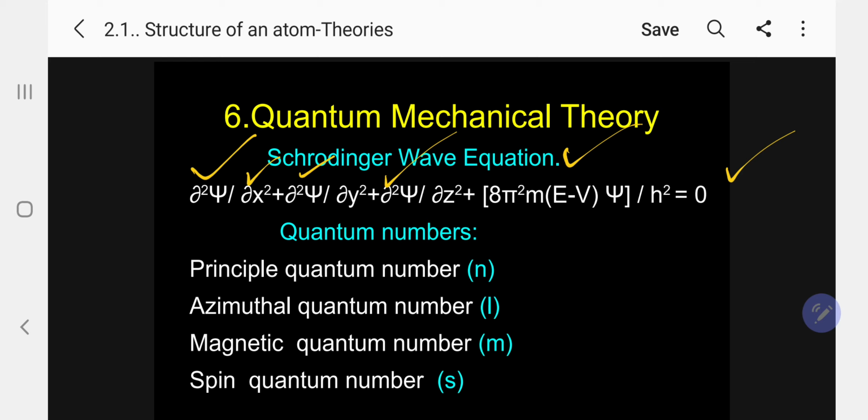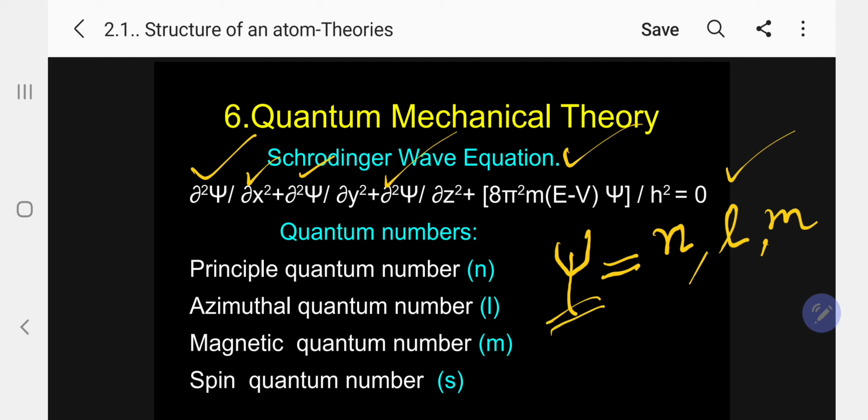When this equation was solved, psi was found to have three values or numbers: n, l and m. Kindly follow. One is the n value, which I will call the principal quantum number, n. The l value is the azimuthal quantum number. The third is the magnetic quantum number. Then you can raise a question.